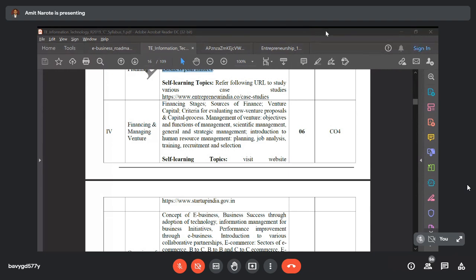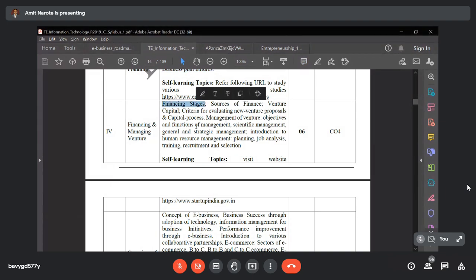What are the different financial stages for that ventureship? Then what is the source of finance? Then what will be the venture capital, and who will be the venture capitalist?